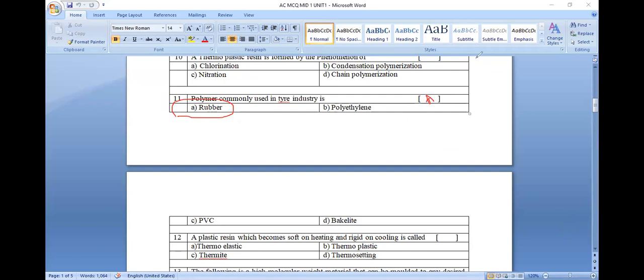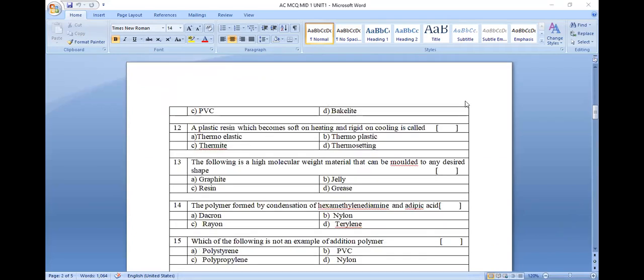Question number 12. A plastic resin which becomes soft on heating and rigid on cooling is known to be a thermoplastic. Thermoplastics contain temporary hardness. It can be remolded, reshaped, and reused.